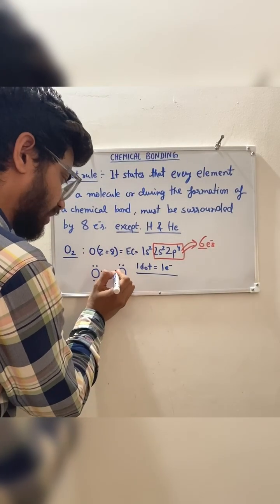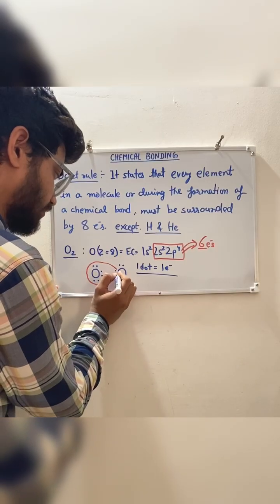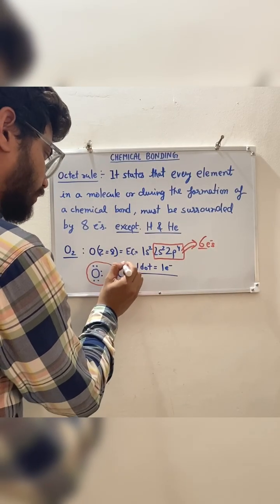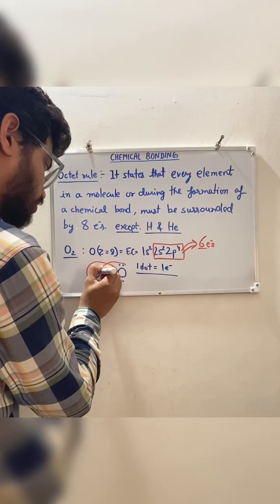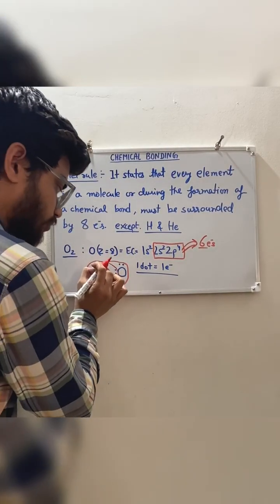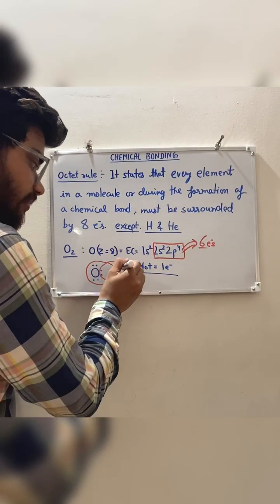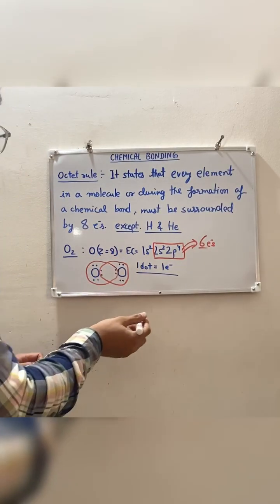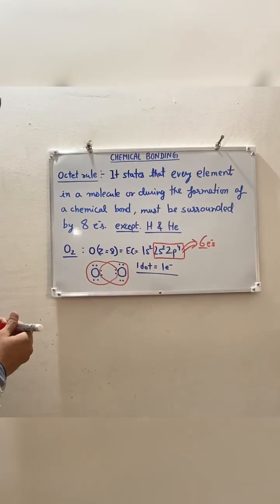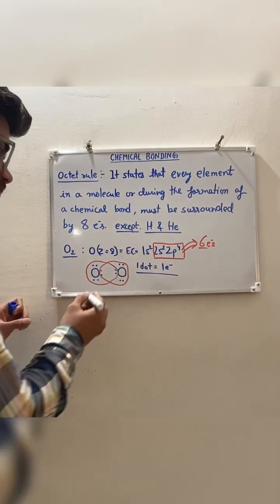So if this oxygen atom takes these 2 electrons like this, and this oxygen atom takes these 2 electrons like this, then this oxygen atom has 8 electrons around it, and this oxygen atom is also surrounded by 8 electrons. So here the bond formation has taken place.